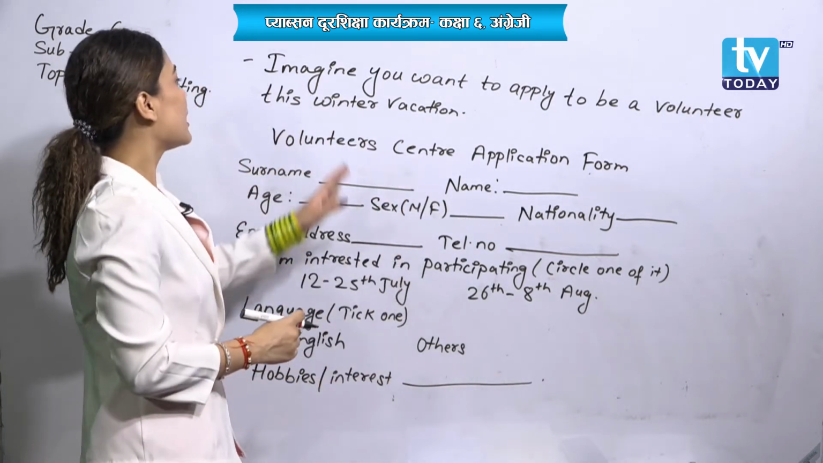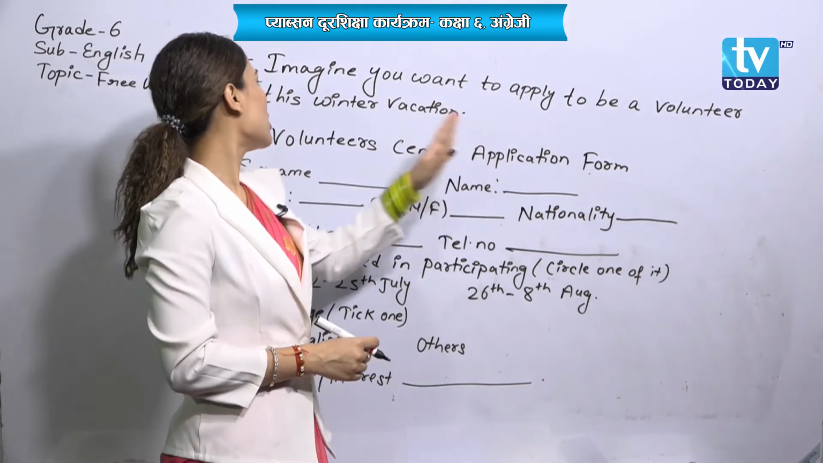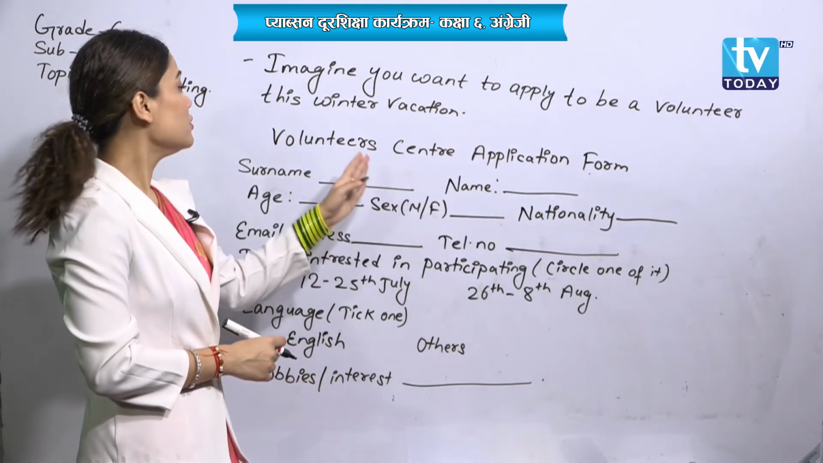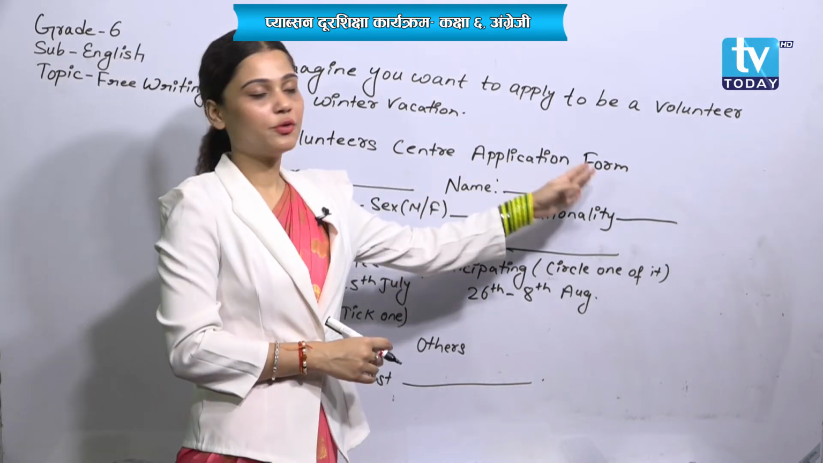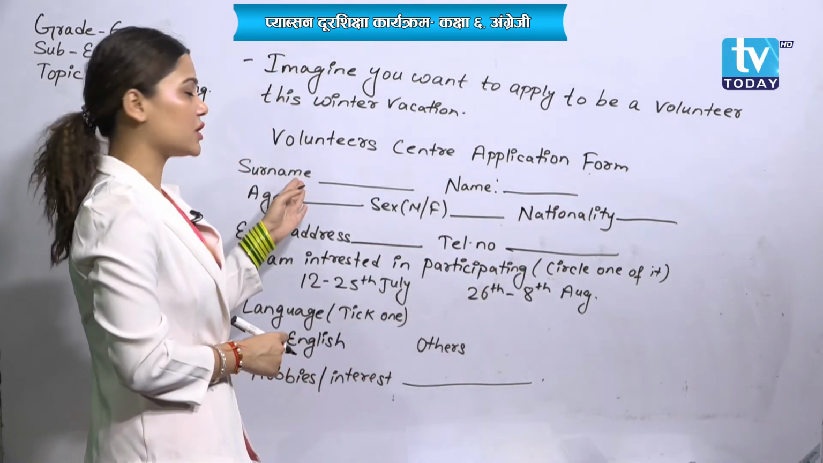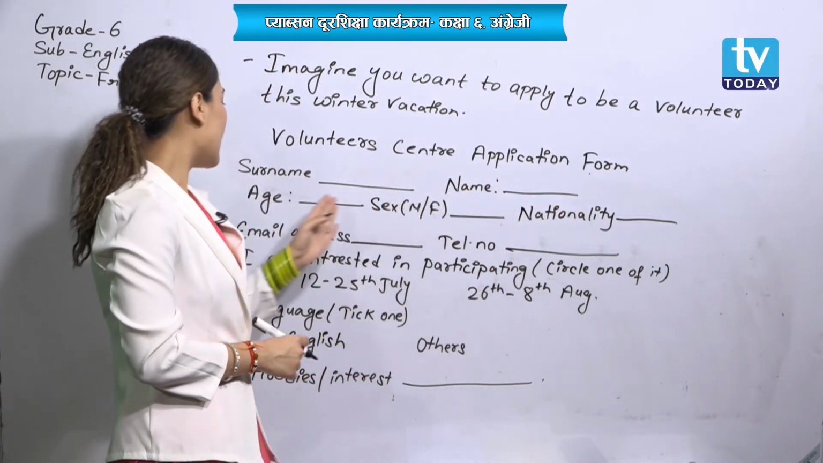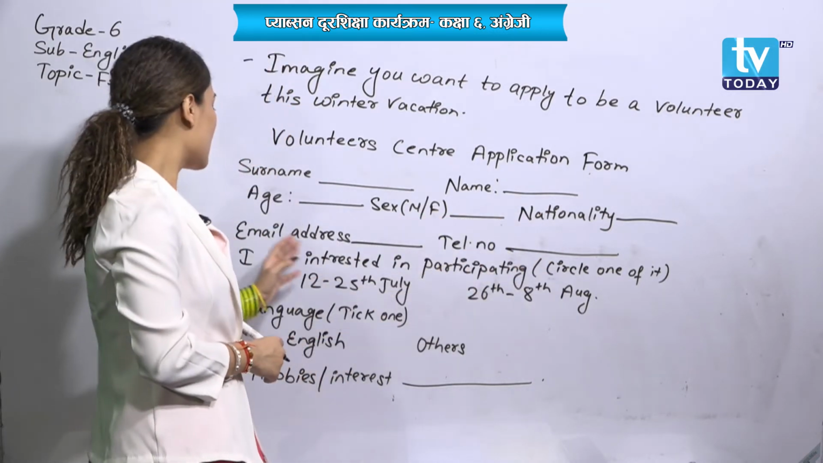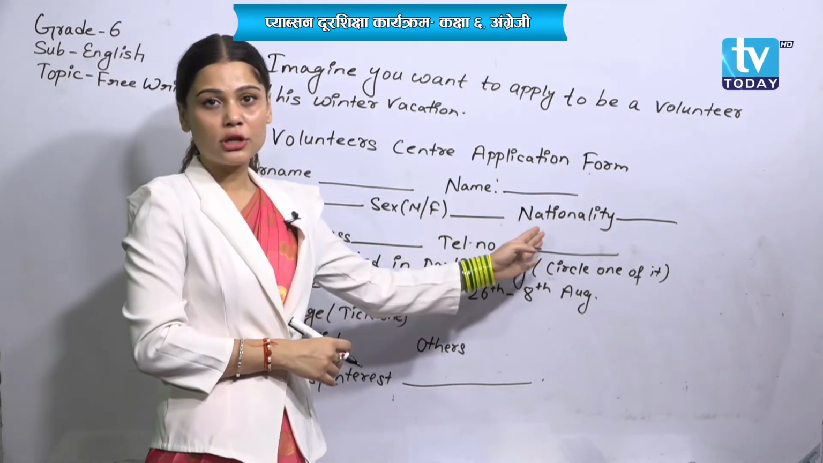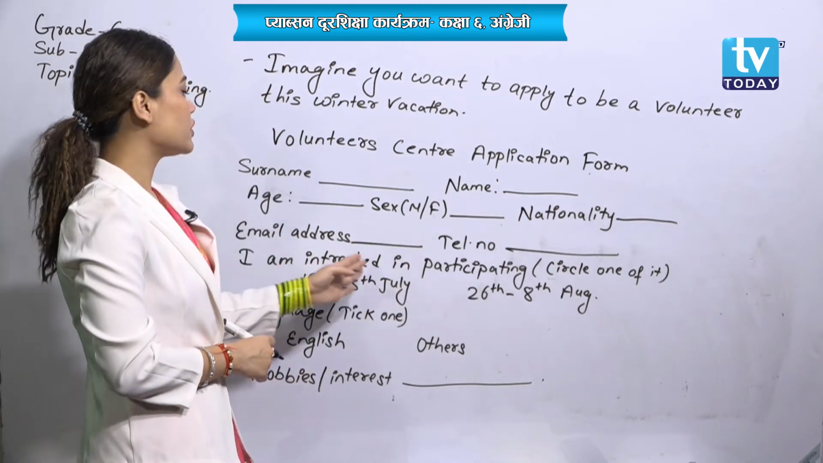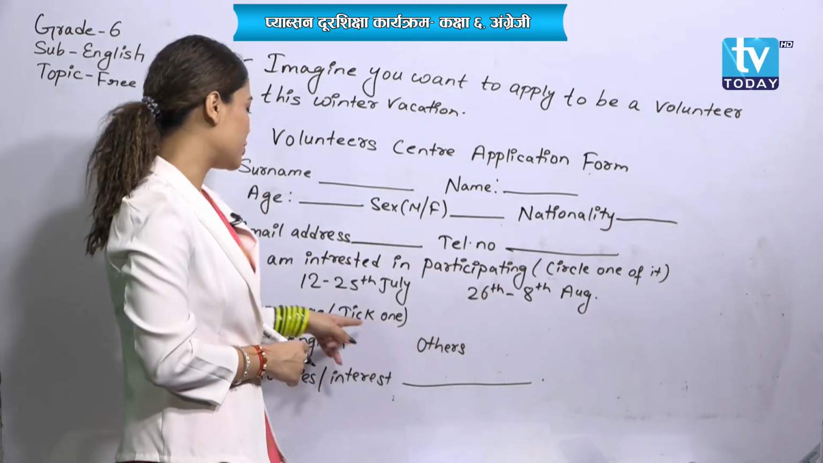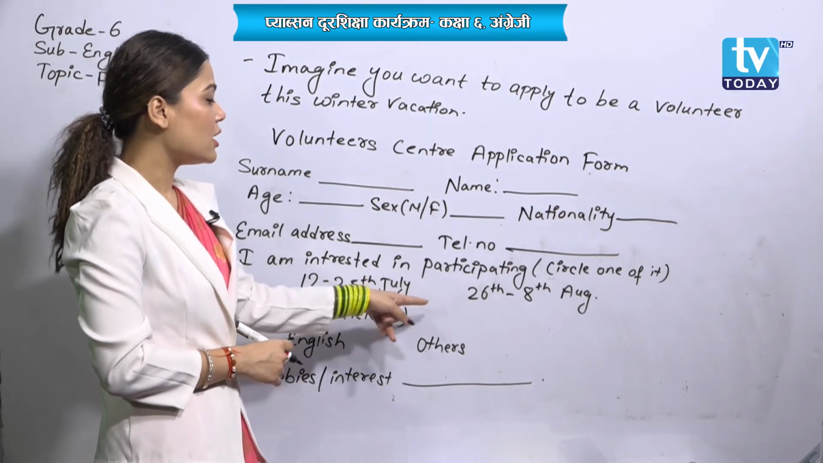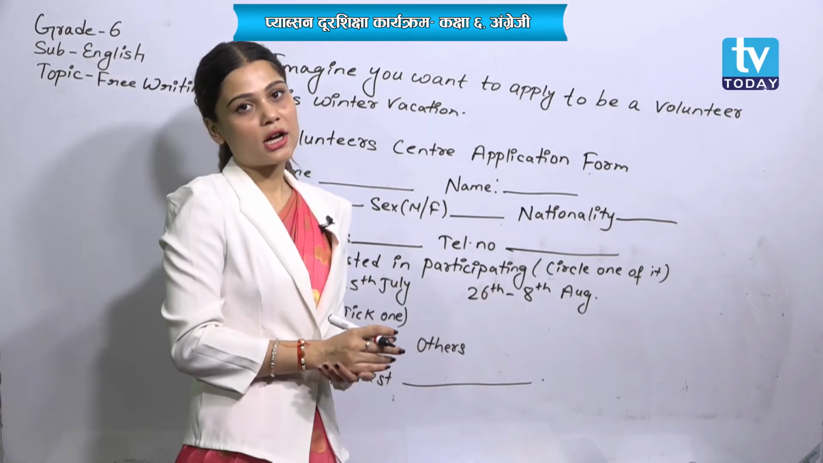Okay, so imagine you want to apply to be a volunteer this winter vacation. So this is a demo for you. Volunteer center application form. First of all, you need to write your surname and then name, age, sex, male or female, nationality, email address, telephone number. I am interested in participating. You need to circle one of these, 12 to 25 July or 26 to 8th August.